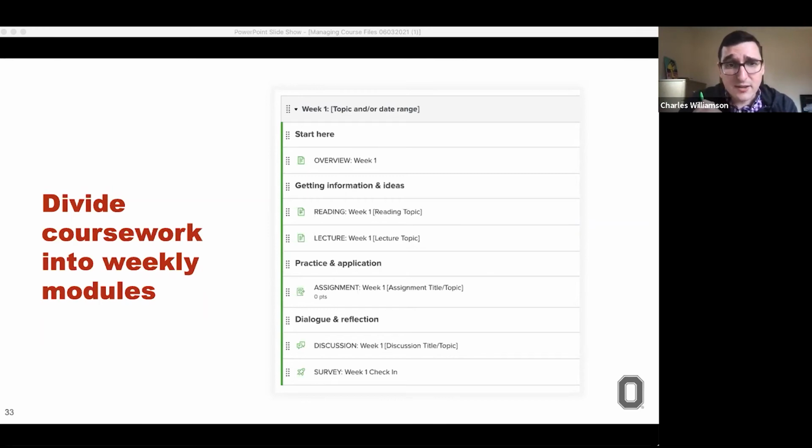The readings and lectures have their own page, and students know exactly where to go and which path to follow for each week's learning material, where to find the learning materials, where to find the learning activities, where to go for discussion or anything like that. Everything is very clearly labeled and very easy to follow.